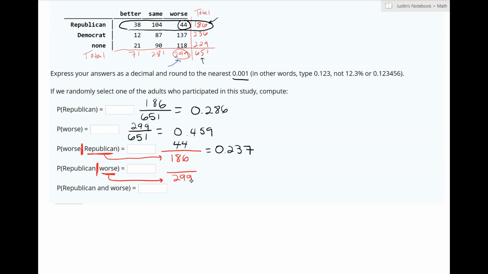And out of those people, so that would be out of those that said worse, how many of them are Republican? We find that there's 44. So 44 out of those 299 people that said worse are Republican, so there's a 44 out of 299 probability. And that's 0.147.